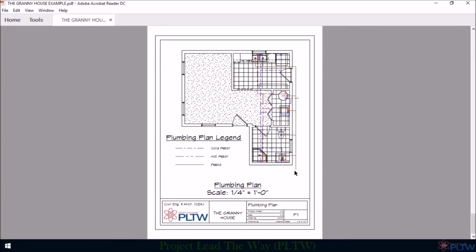Therefore, we are assuming that the location of the water meter will be somewhere to the right of the granny house, and the location of the sewer cleanout will be somewhere in front of the granny house. Also keep in mind that everything we do for any plumbing plan is really nothing more than a schematic and can be adjusted and changed during construction. Now, let's go into Autodesk Revit to see how you'd make this plumbing plan.